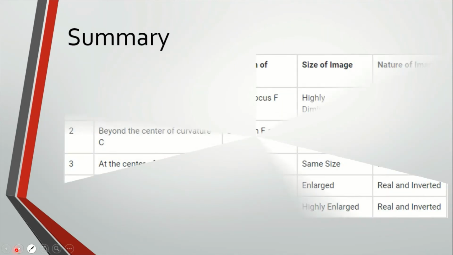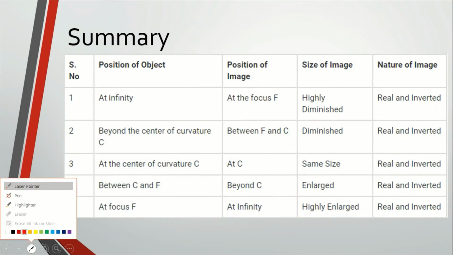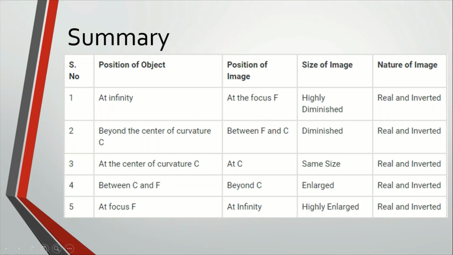Now we will take a look at the summary. At infinity position at the focus, the size of the image is highly diminished and it is real and inverted. Beyond the center of curvature, the position of the image is between focus and center of curvature. It is diminished, real and inverted. All the images formed are real and inverted.